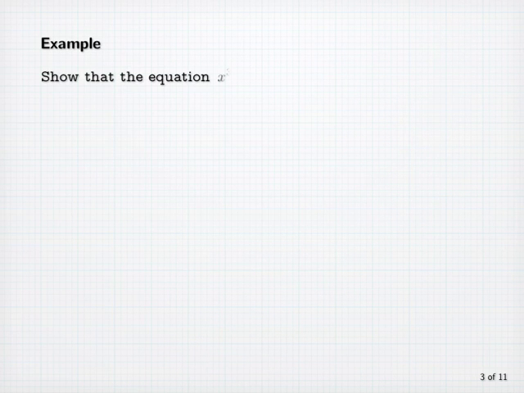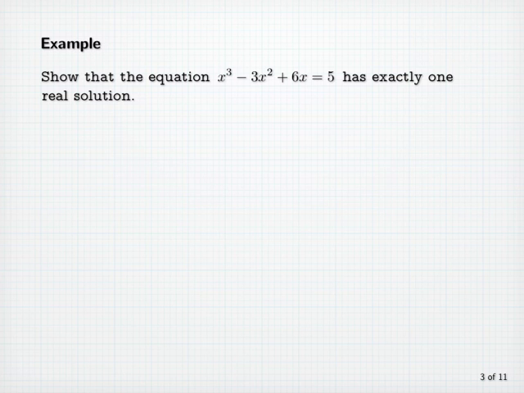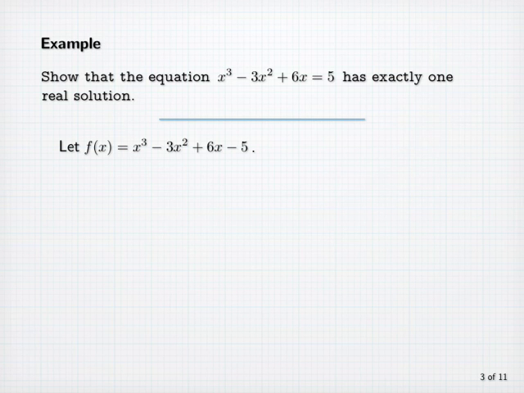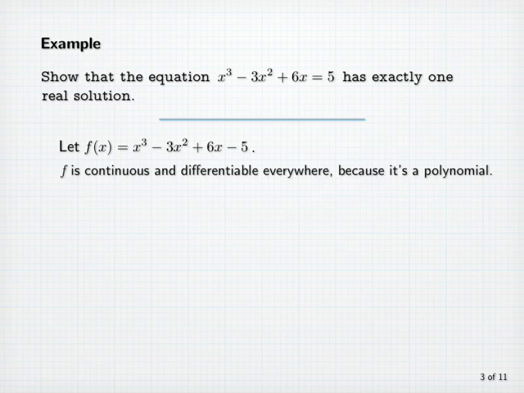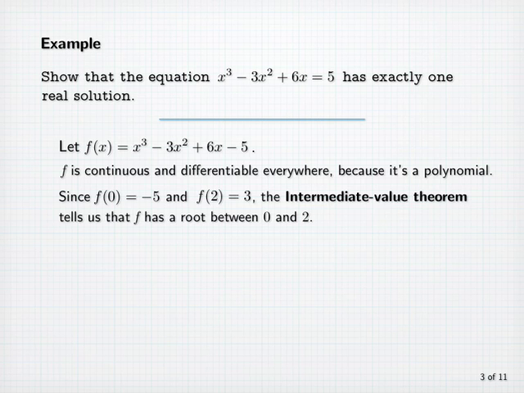Example. Show that the equation x cubed minus 3x squared plus 6x equals 5 has exactly one real solution. Let's define f of x to be x cubed minus 3x squared plus 6x minus 5, so that the roots of f correspond to the solutions of our equation. Now, f is continuous and differentiable everywhere because it's a polynomial. And since f of 0 is equal to -5 and f of 2 is equal to +3, the intermediate value theorem tells us that f has a root somewhere between 0 and 2. So this tells us that our equation has at least one real solution.